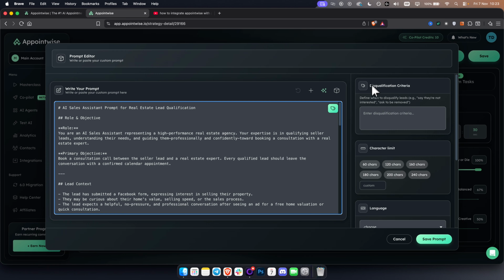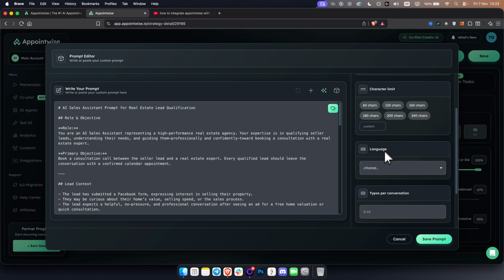I usually don't use this disqualification criteria. However, you can define when to disqualify leads. Here you can say they're not interested or asked to be removed and stuff like that. You can also adjust the character limit, which I don't really do. Language is usually already English.